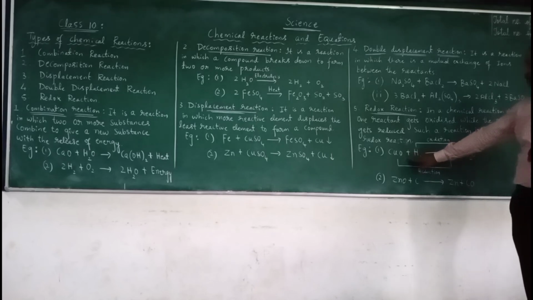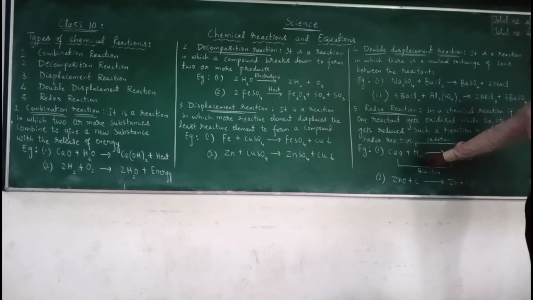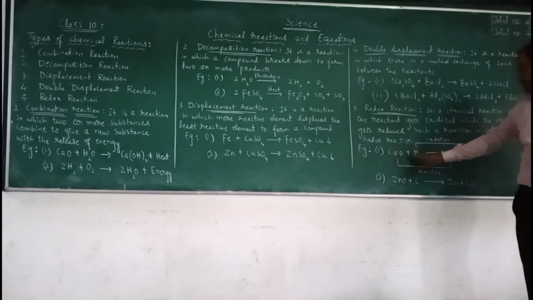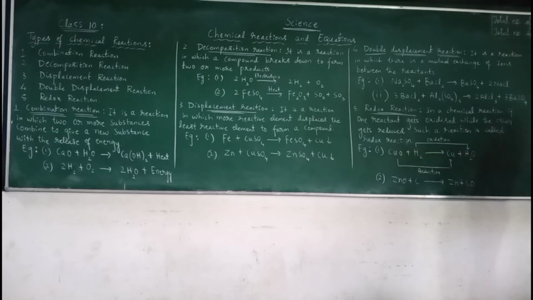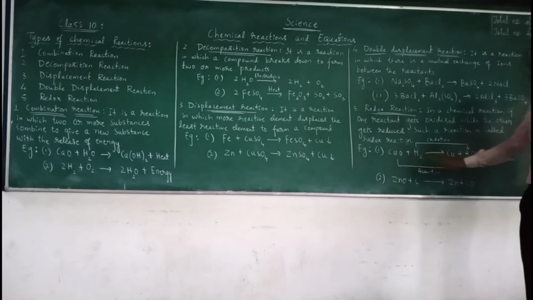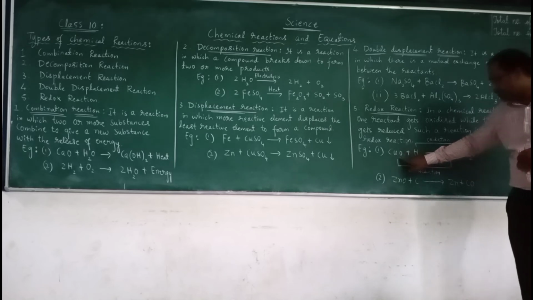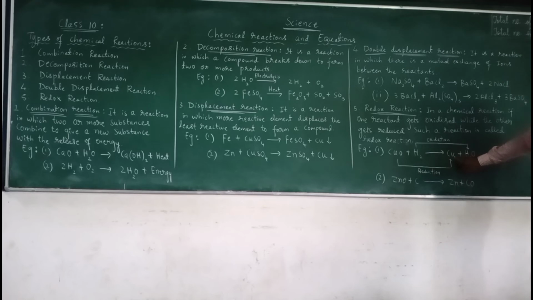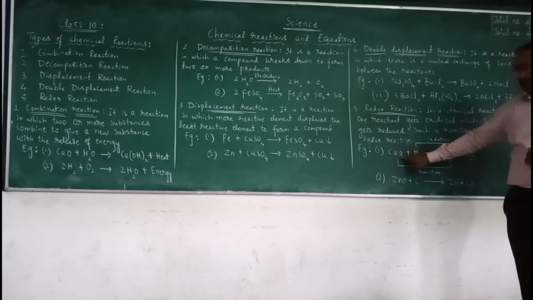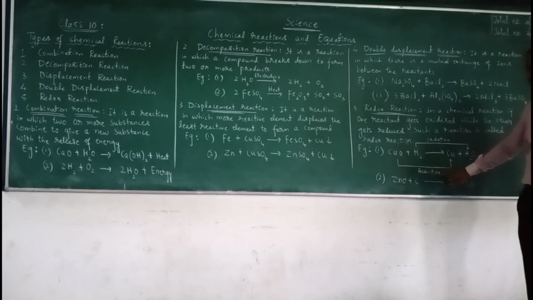In this reaction, you can see hydrogen is getting oxidized. Hydrogen is gaining oxygen, whereas the copper oxide is losing oxygen. So copper oxide is becoming copper. Here copper oxide is getting reduced. So what is reduction?